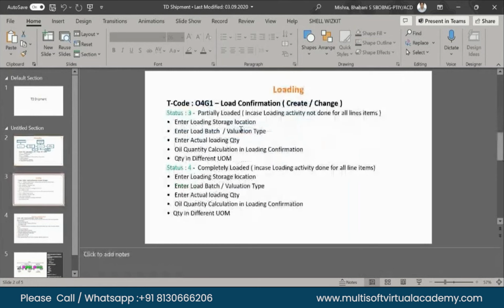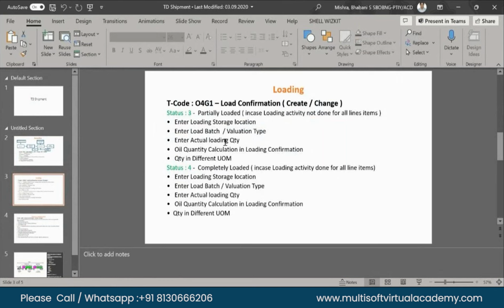And loading means status 3 and 4, partially loaded and fully loaded. And in that loading transaction, manually or automatically we enter the loading storage location, enter the batch or valuation type, actual